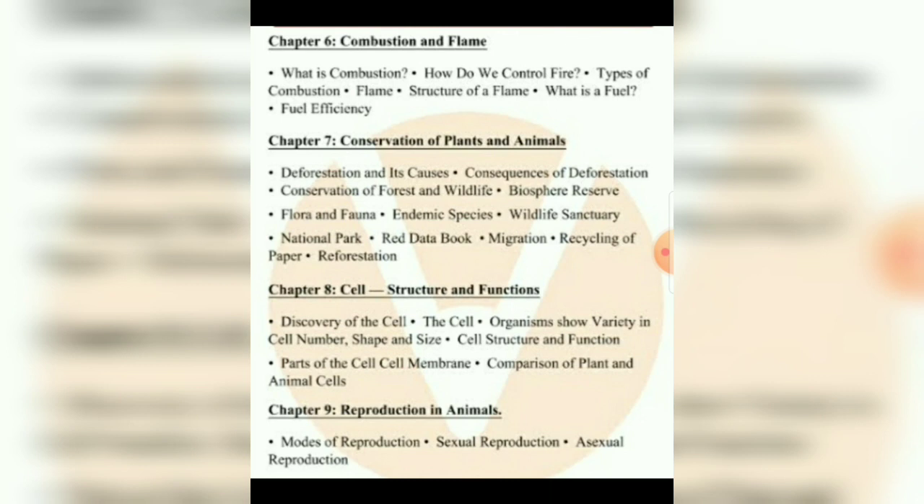In this, the subtopics are: what is combustion, how do we control fire, then the types of combustion, flame, structure of flame, what is fuel and fuel efficiency. Then chapter number 7, that is conservation of plants and animals.